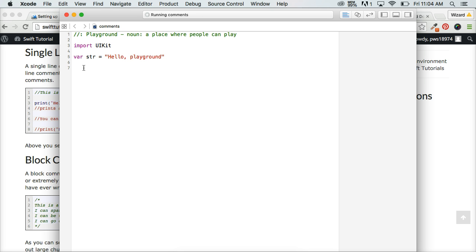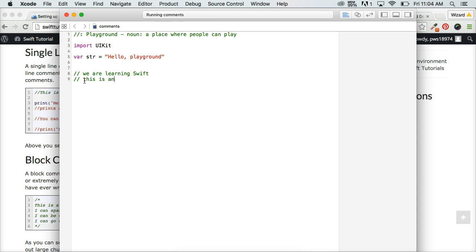Like I said, the above playground now is a place where we can play. That's a comment. So let's go ahead and look at another comment. We'll say we are learning Swift, and that's a comment. We could also do a comment like this, where we have multiple lines of comments, but each line must start like this.